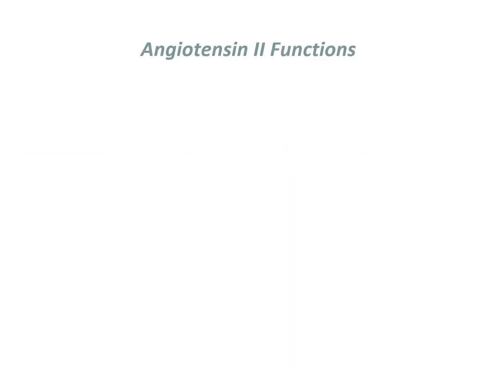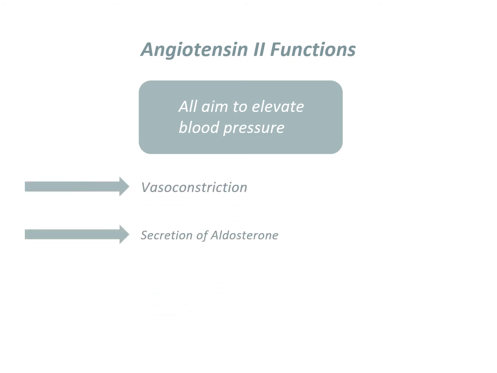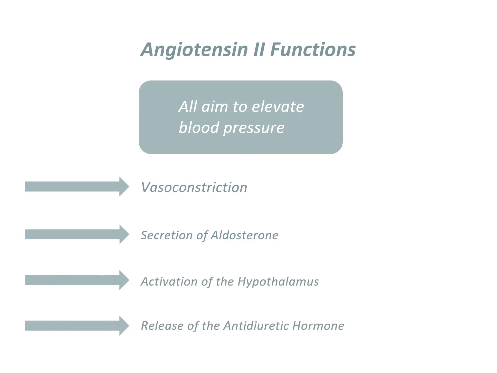Angiotensin II is a major bioactive peptide of the RAAS, undertaking four leading functions in which all aim to elevate blood pressure. These main functions include vasoconstriction, the initiation of the secretion of aldosterone, activation of the hypothalamus, and finally stimulating the release of the antidiuretic hormone.